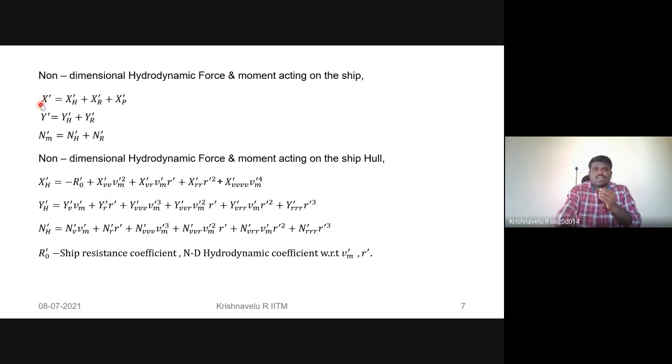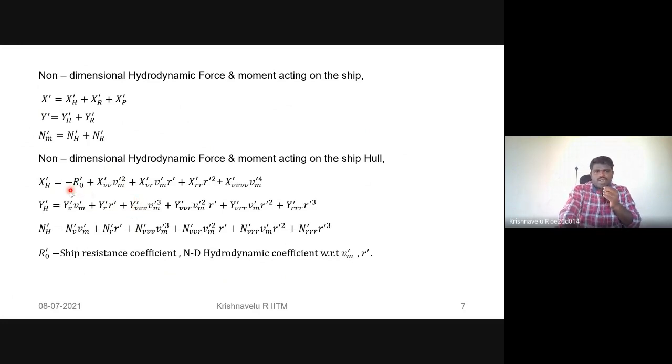Then X prime is equal to the forces on the hull, rudder, and the propeller, and similarly for the sway force and the moment, the non-dimensional hydrodynamical forces and moment acting on the ship hull. These are the hydrodynamical derivatives we try to determine from the captive model test.